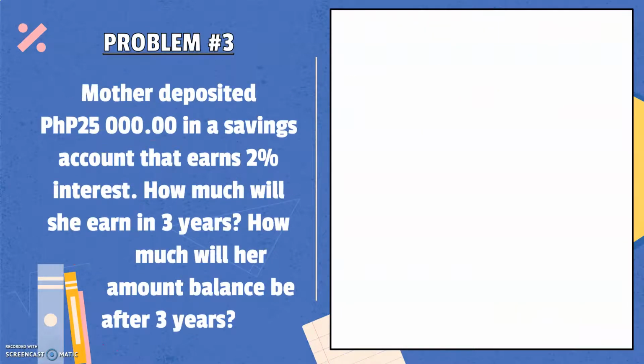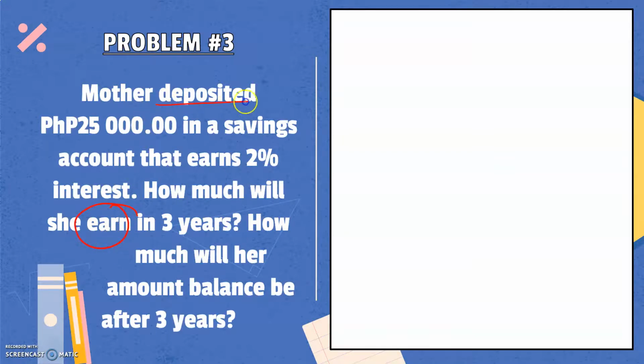Now let's have problem number 3. Mother deposited 25,000 pesos in a savings account that earns 2% interest. How much will she earn in 3 years? Then, how much will her amount balance be after 3 years? So let us first answer the first question. We're asked to find how much will she earn.